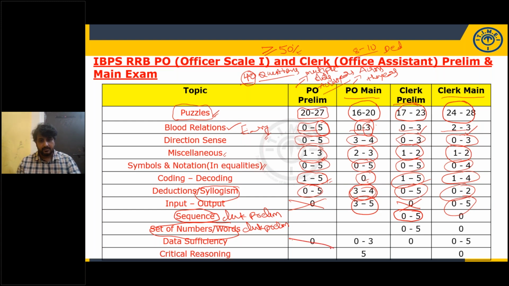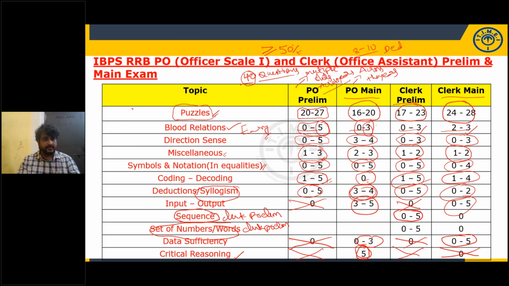Data sufficiency was never given in prelims, so it is not important for prelims, but it is important for mains. Critical reasoning is not important for PO prelims, clerical prelims, or clerical mains. They have not given it so far, and don't expect it. But in every year, in every RRB PO main exam, they give 5 questions from critical reasoning. So this topic is only important for RRB PO main, scale 1 main exam, not for prelim, not for clerical main.